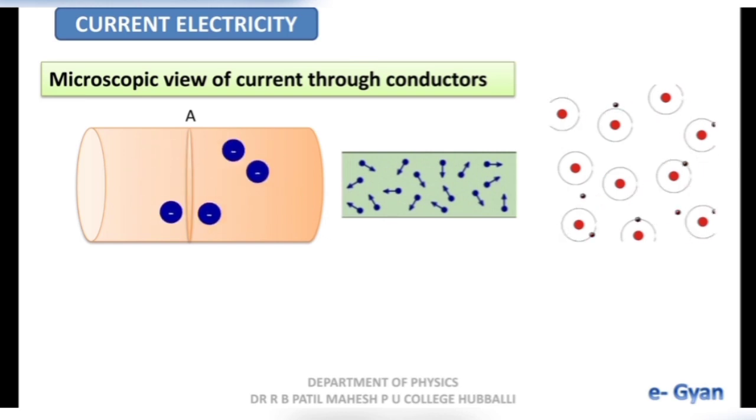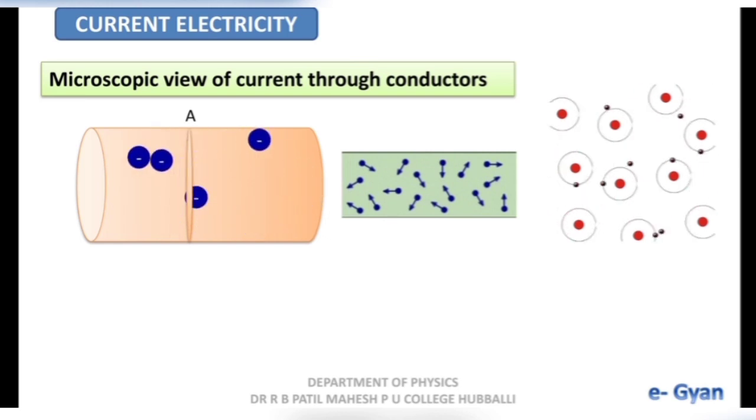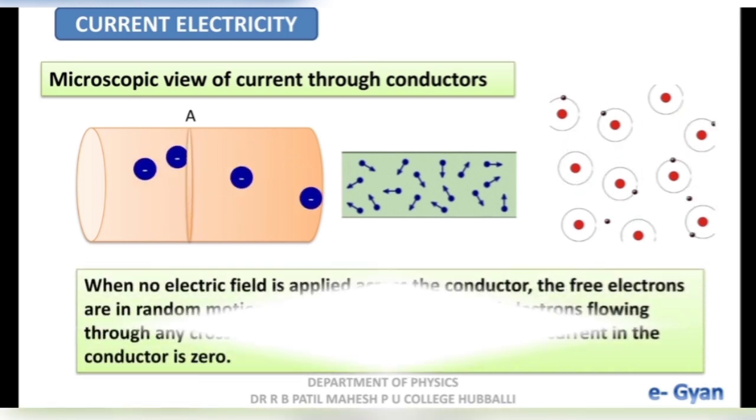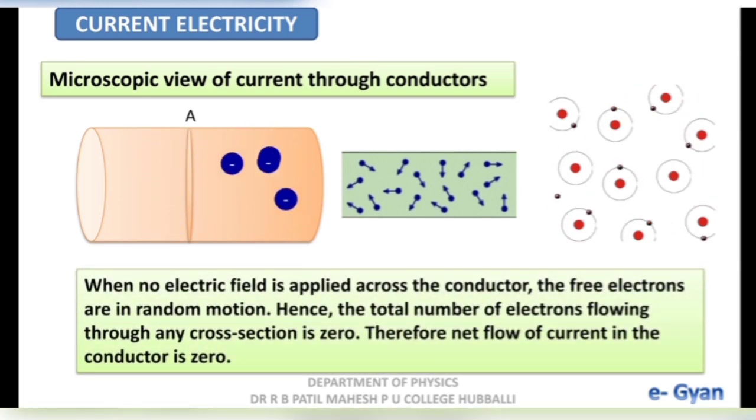This picture will give the random motion of free electrons when no potential difference is applied across the conductor. Conclusion for this. When no electric field is applied across the conductor, the free electrons are in random motion. Hence, total number of electrons flowing through any cross section is 0. Therefore, net flow of current in the conductor is 0.